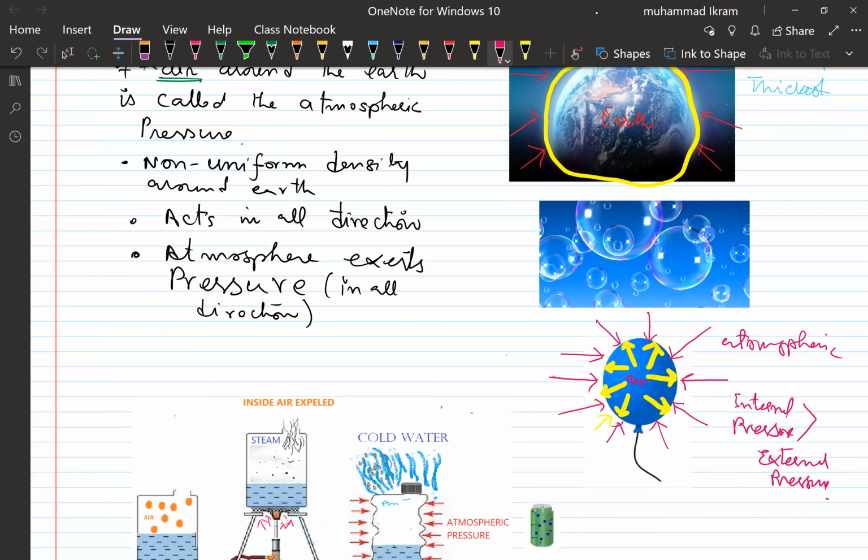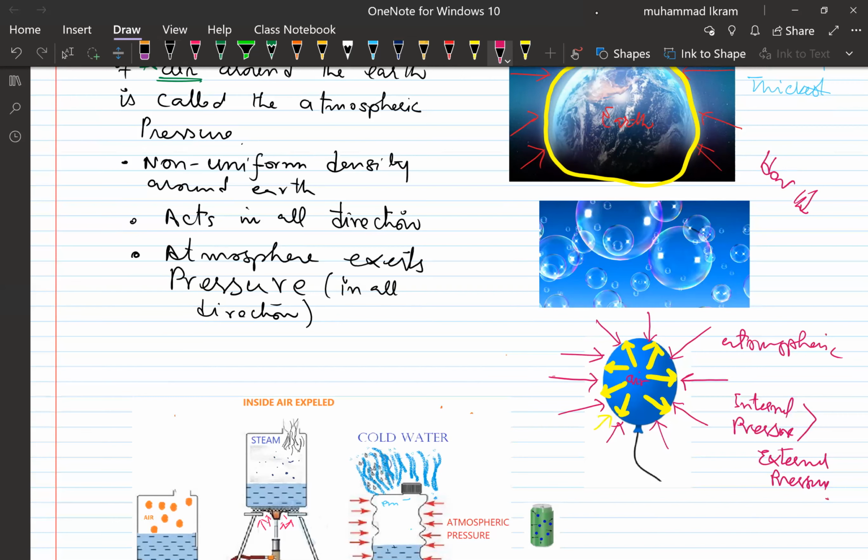The inside pressure. Then the balloon, it will what? It will burst, right? Or explode into pieces. Similarly, the air pressure inside the soap bubble is equal to the atmospheric pressure. This is how the soap bubble keeps its shape.